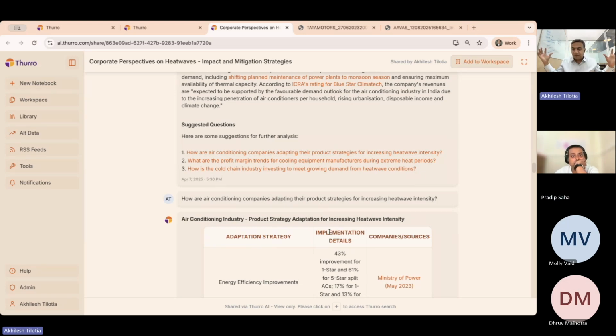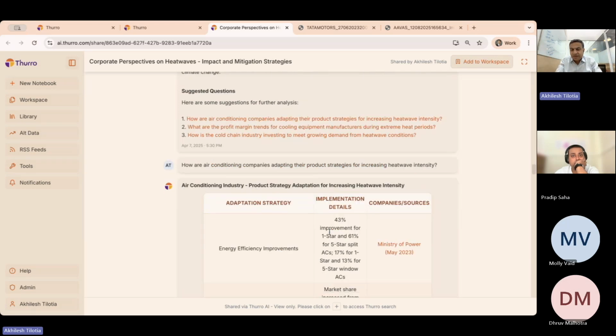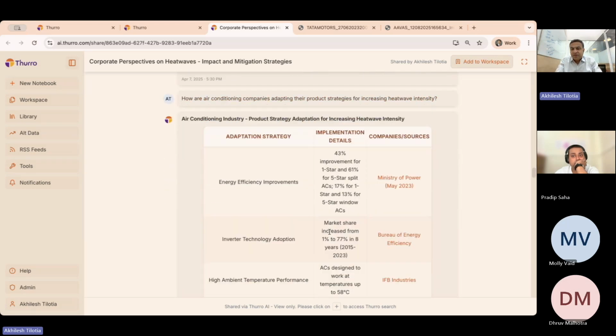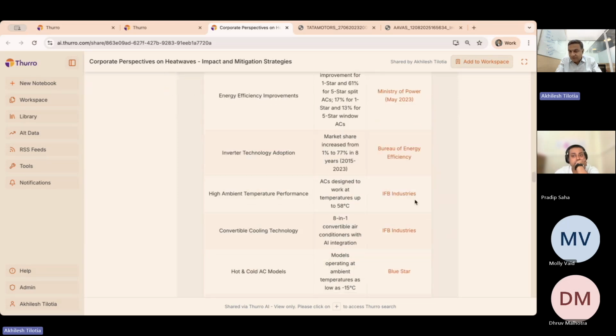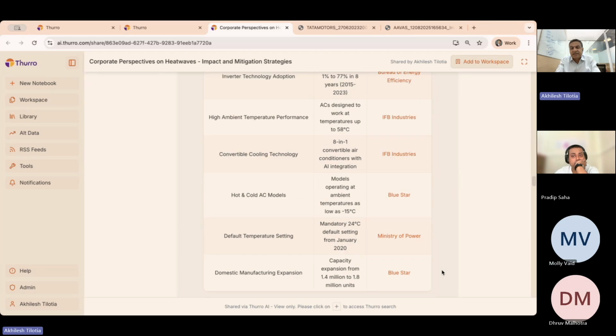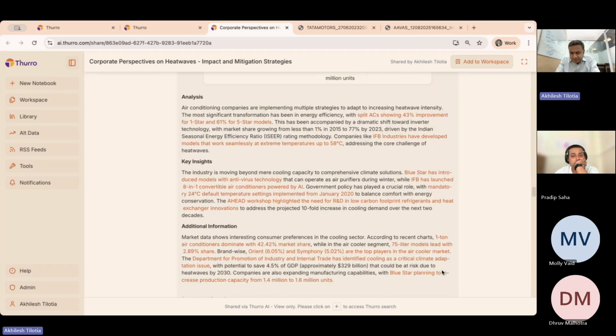Right. So we started out from a very broad question. We are now beginning to bring it down closer, and we are beginning to see what companies are saying, or maybe what governments are saying, etc. So here you can see the government and the companies and how they are thinking about it.